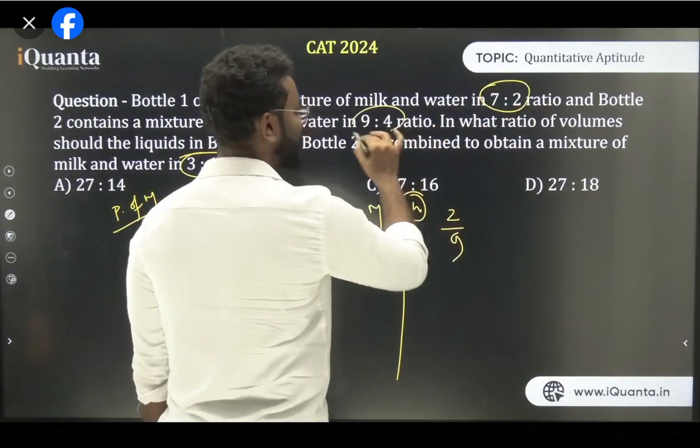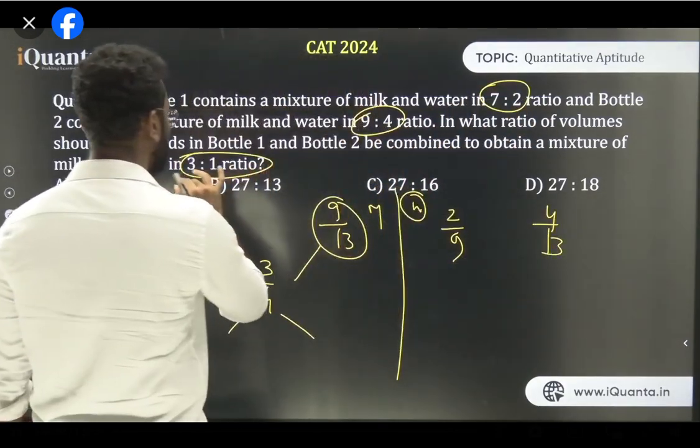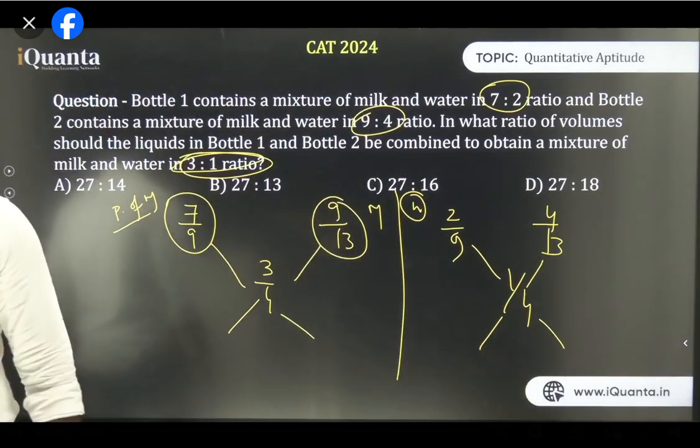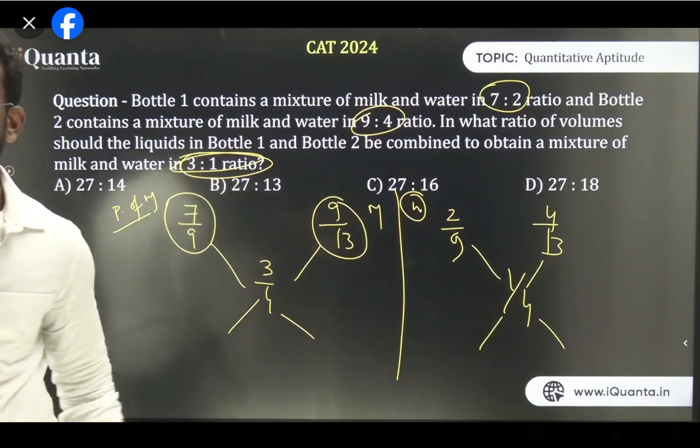The quantity of water for this case is 4 upon 13. And the quantity of water in 3:1 is basically 1 upon 4. Again, do the mixed alligation method, you'll get your answer. So in both cases, please solve it at your home. In both cases, you will get the same answer.